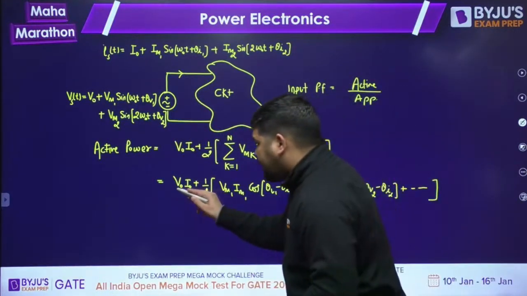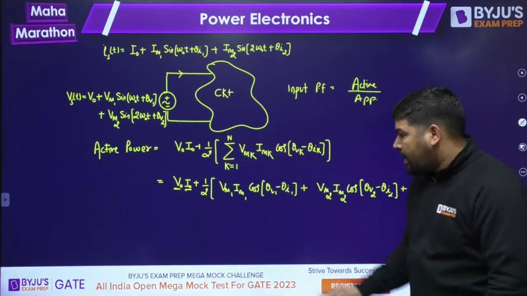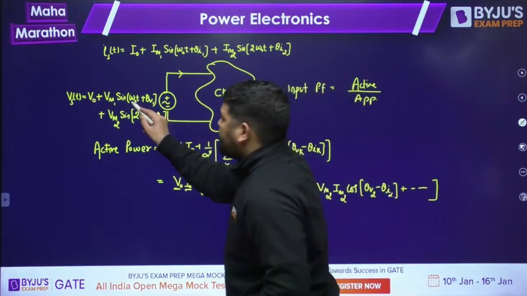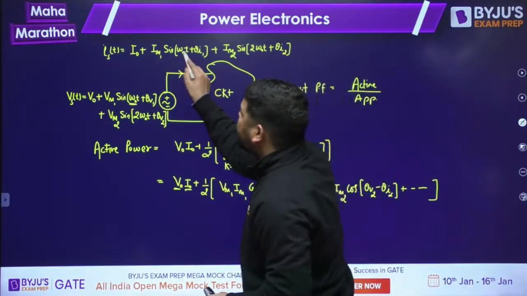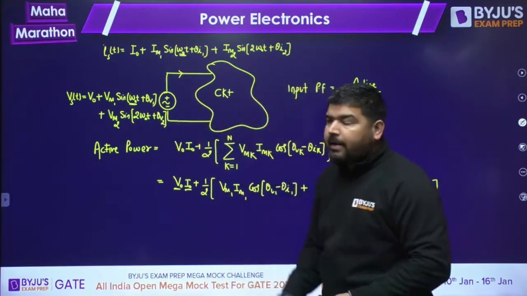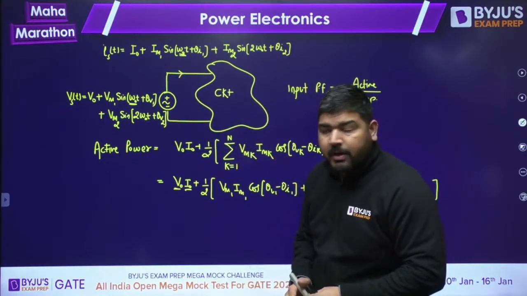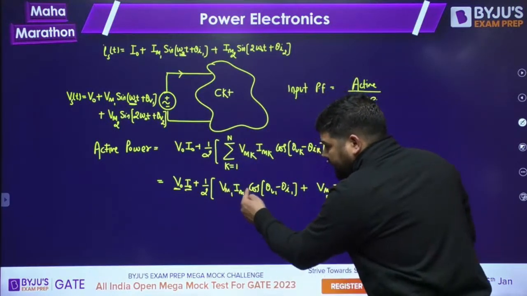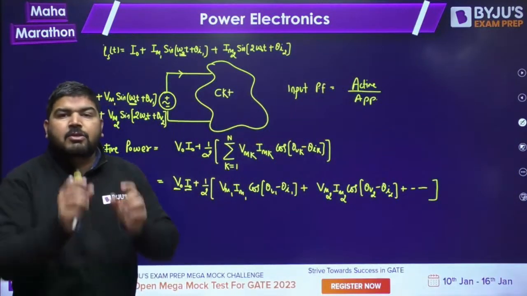You can see that the DC component of the voltage is multiplied with the DC component only. The fundamental component, the omega naught frequency term, is multiplied with the omega naught component of the current. Vm1 is multiplied with Im1. They have the same frequency, omega naught here, omega naught here. So the voltage and current product of the same frequency component will merge together to form